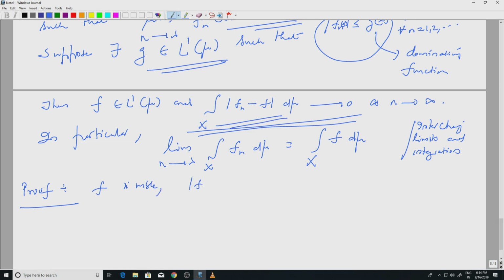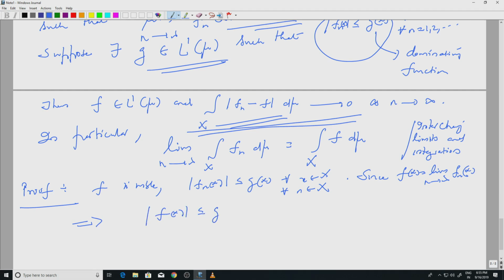Then all f_n's are dominated by g for every x and for every n, but since f(x) is given by the limit of f_n's, we immediately get that |f(x)| is less than or equal to g(x) for every x.